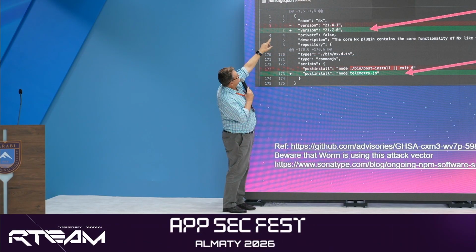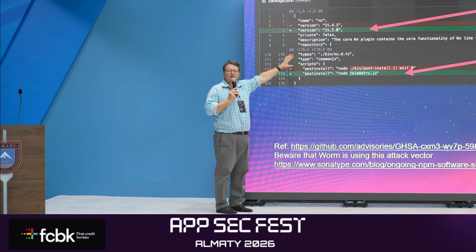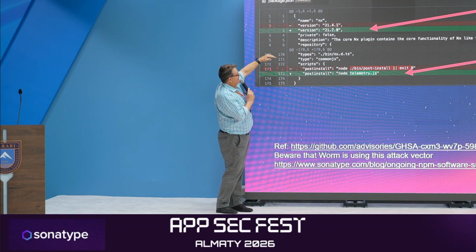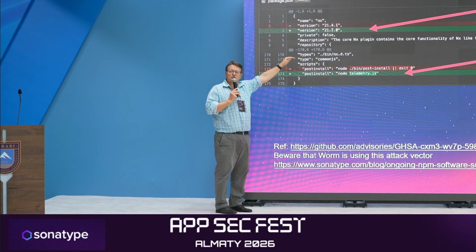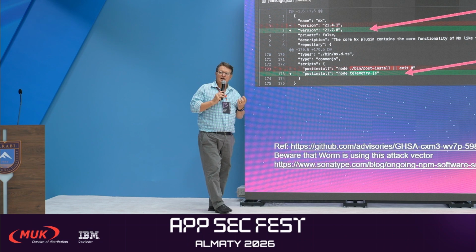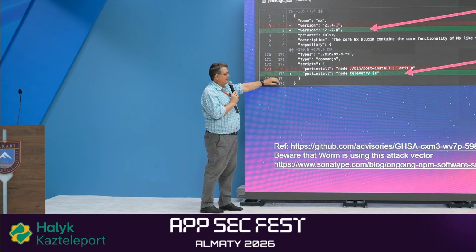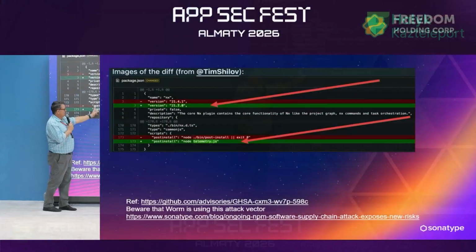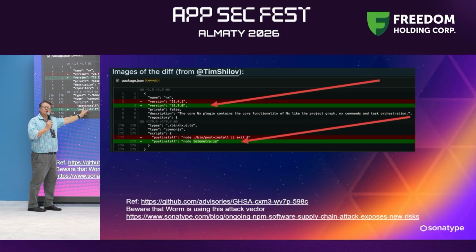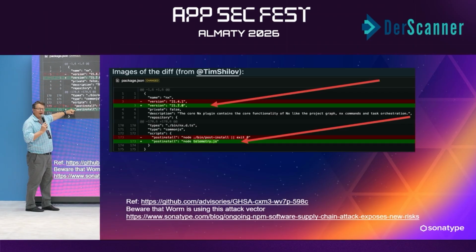So this is the package JSON of NX. NX is a good library, very popular library in NPM. The hacker published a new version of it, 21.7. And the key change that he made to the code is here, line 173. What he did was he changed the post install script. This is actually the installer of the malware here.